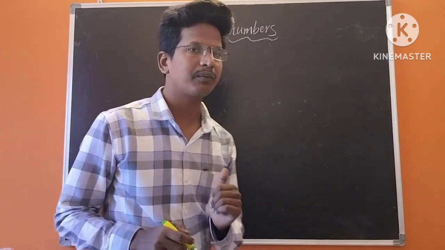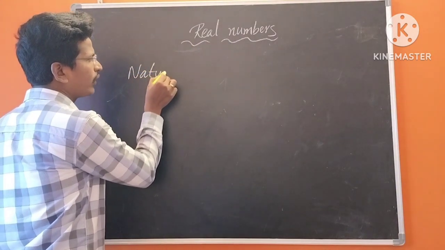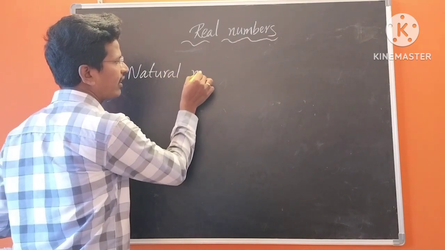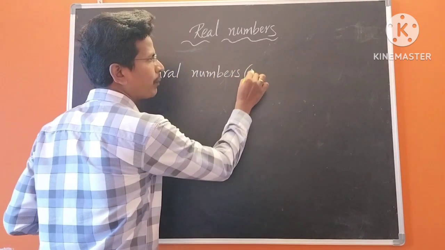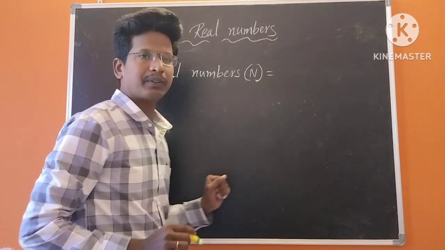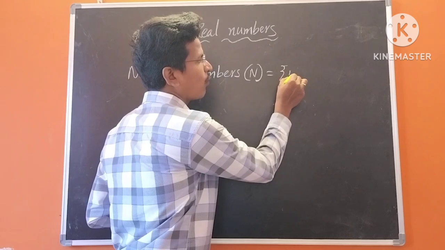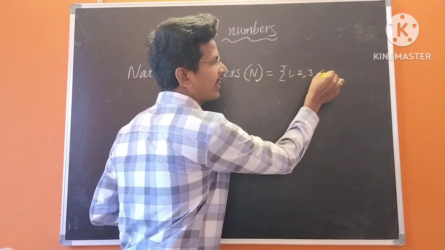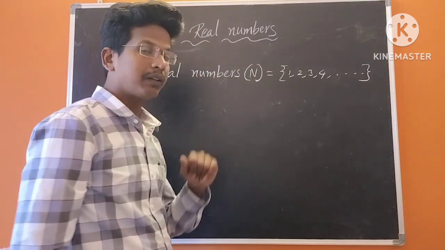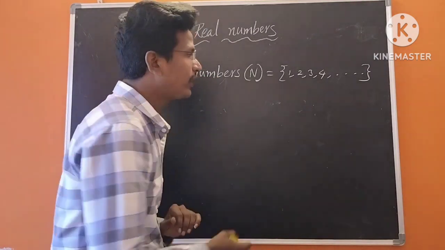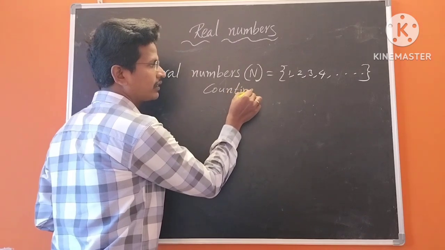What are natural numbers? Natural numbers are the set of 1, 2, 3, 4, 5, etc. Natural numbers are represented by capital N. So what are natural numbers? The set of 1, 2, 3, 4, 5, etc. are called natural numbers. Natural numbers are also called counting numbers.